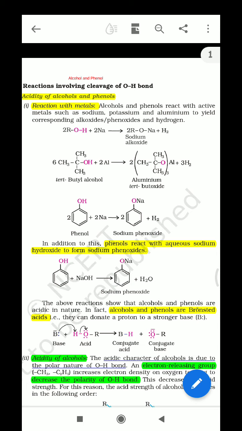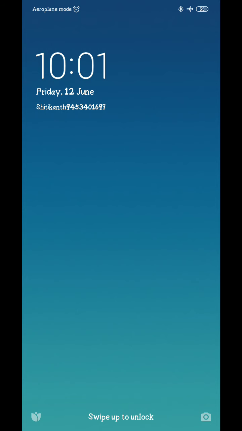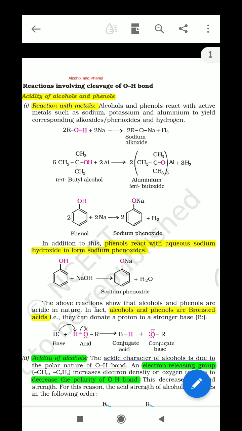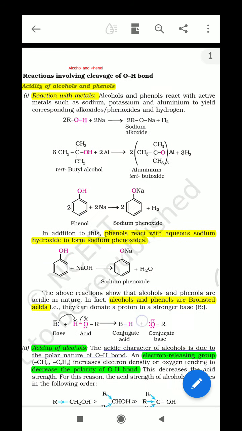So just listen to it very carefully and concentrate on what I want to explain in my own words, and if you write it on your page or copy, it is more beneficial to you, because during the explanation I am using different lines and different words for this explanation, so this would be more important to you. So just move to the alcohol and phenol.